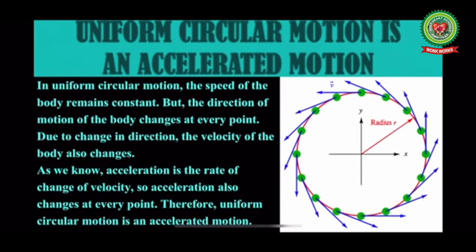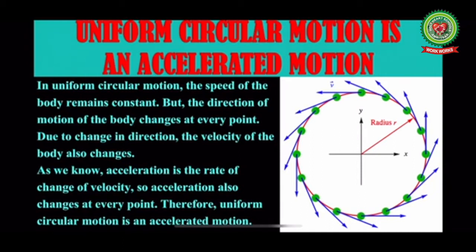Let us discuss one very interesting fact about uniform circular motion, that is, uniform circular motion is an accelerated motion. In case of uniform circular motion, the speed of body remains constant, but the direction of motion of body changes at every point. Due to change in direction, the velocity of the body also changes. And as we know that acceleration is rate of change of velocity, so acceleration also changes at every point. Therefore, uniform circular motion is an accelerated motion.